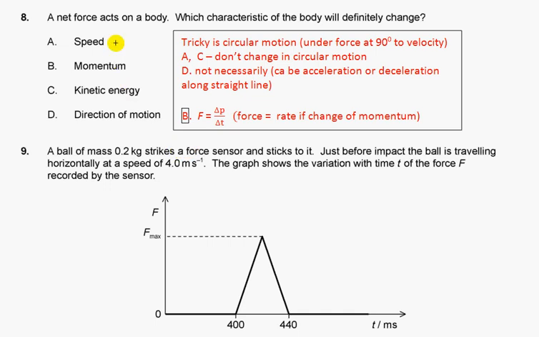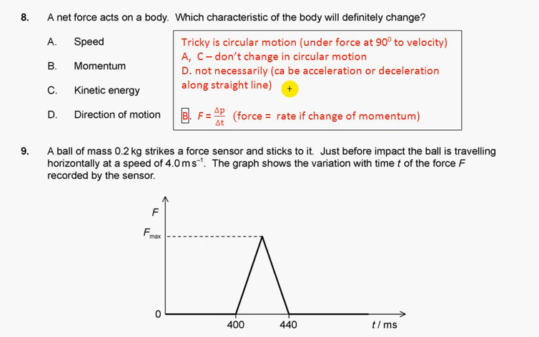Question 8. A net force acts on a body. Which characteristic of the body will definitely change? Here you should remember that the tricky case is circular motion. Under a force at 90 degrees to velocity, speed doesn't change, and kinetic energy doesn't change. Direction of motion does not necessarily change.